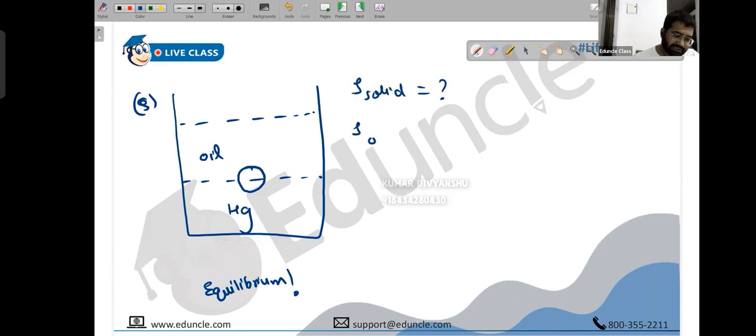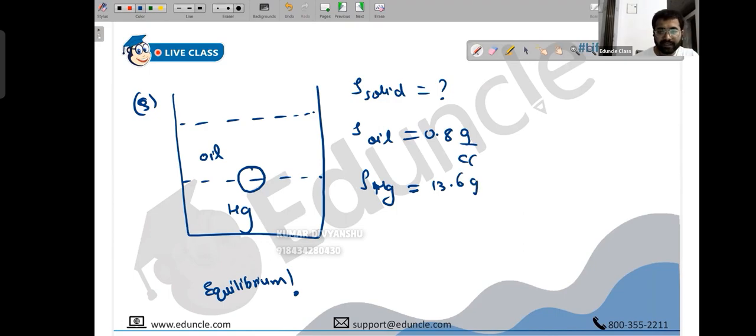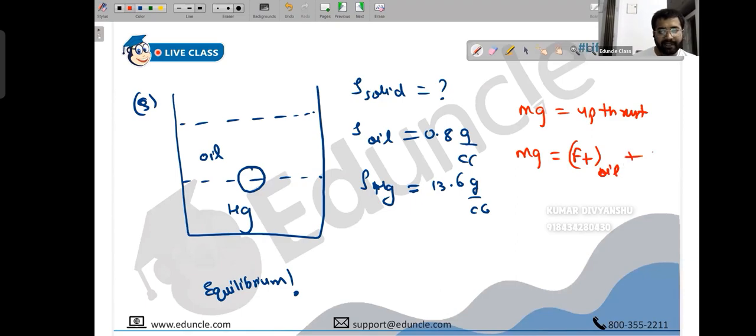They've given us some data. The density of oil is 0.8 gram per cc. Density of mercury is 13.6 gram per cc. Okay, sure, let's do this. So again, what do we have? Mass into gravity is equal to upthrust. But the thing is, now upthrust is divided into two parts. One will be upthrust due to oil, another will be upthrust due to mercury. This is the only small trick. Mercury will have an upthrust like this, and oil will have an upthrust like this. That's it. Nothing else. So we have got two upthrusts.